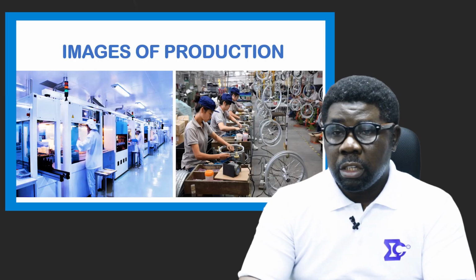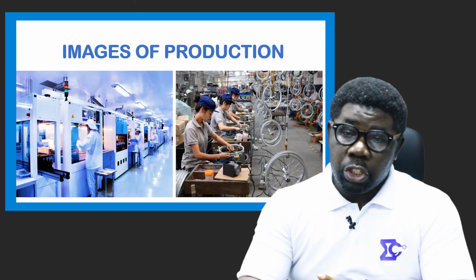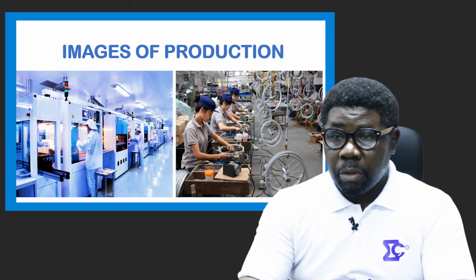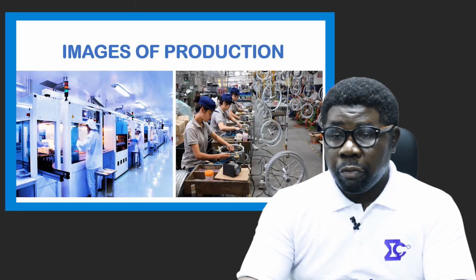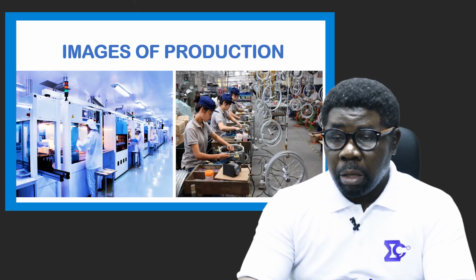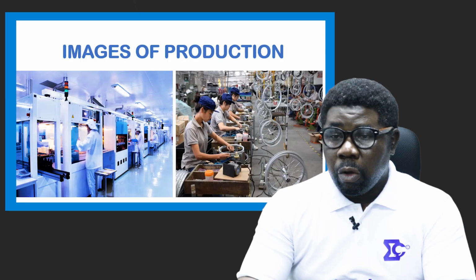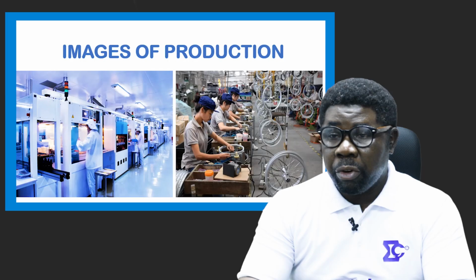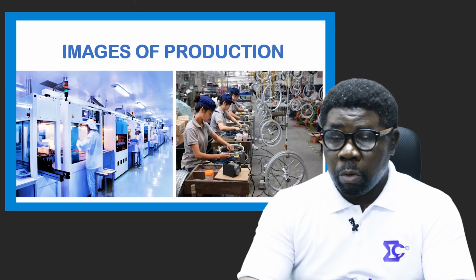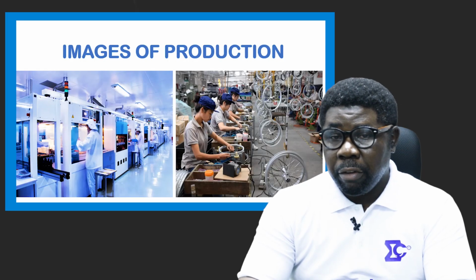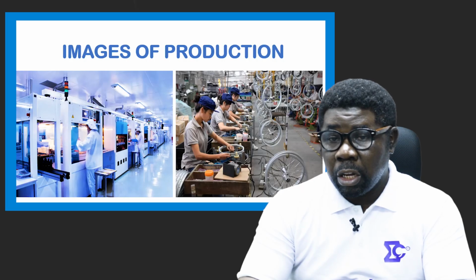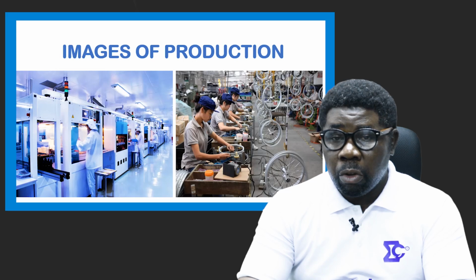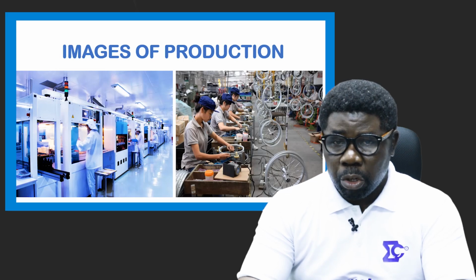So you can imagine this is an image of productivity going on. In the picture to the right of your view, you can imagine they are making wheels that can be used for bicycles or other wheel-related mobility or locomotives. Then to your left, you can imagine that they are actually working on either chemicals or medical related production.